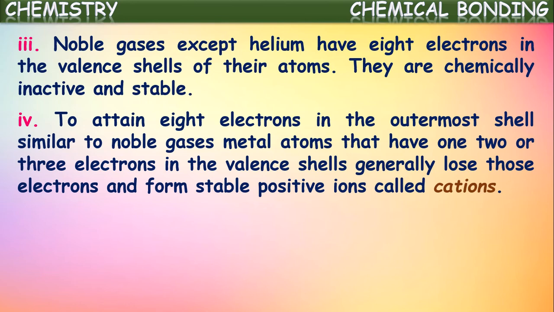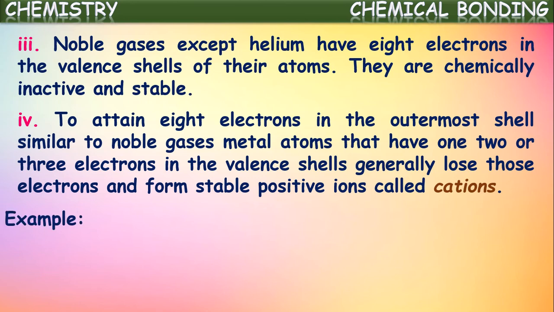We know generally metals have 1 or 2 or 3 electrons in their outermost shells. So these metals are ready to lose the electrons present in the valence shell, and thus they form stable positive ions. These positive ions are called cations. Metals form cations by losing electrons.